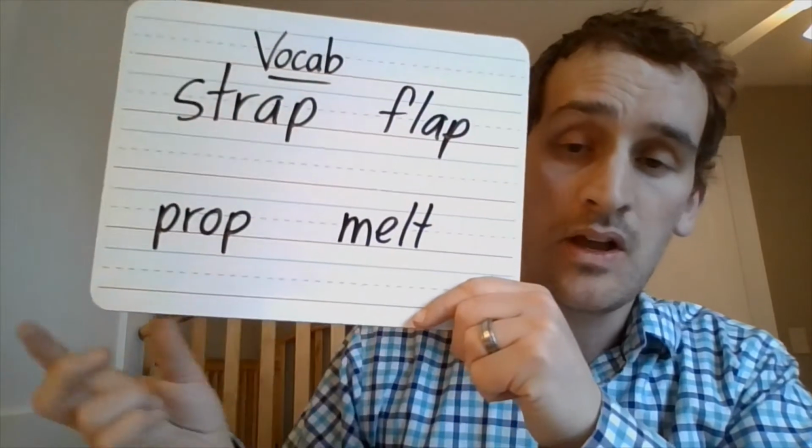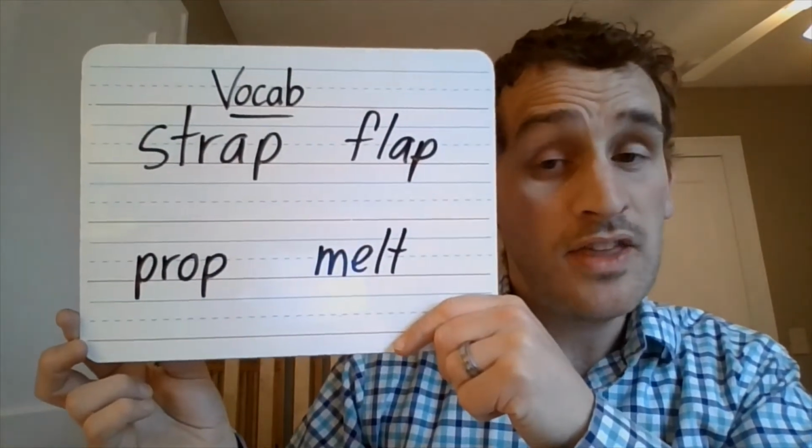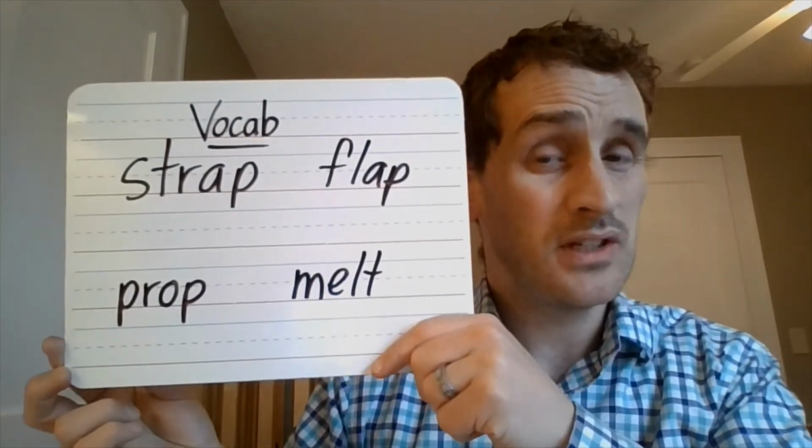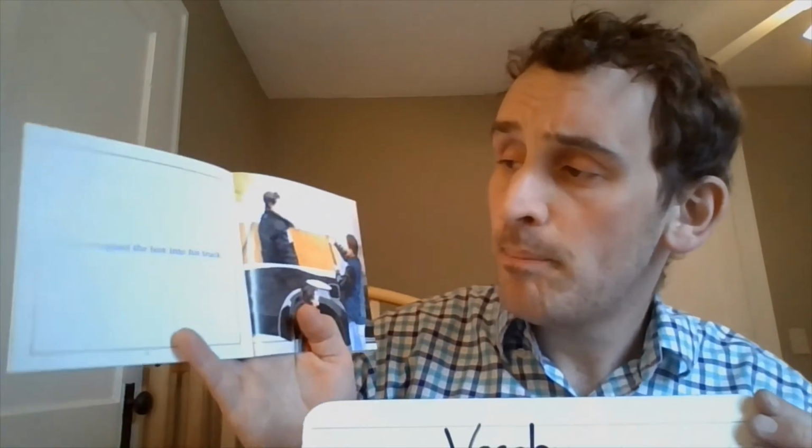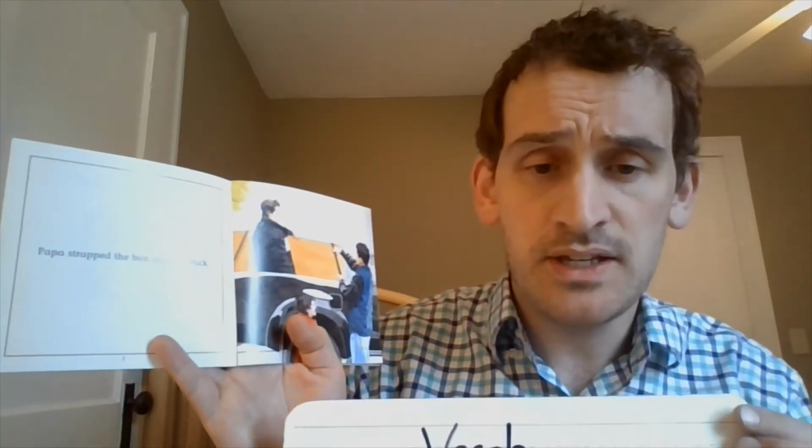Melt. Okay, so these vocab words are really important to look at as you're going through the story, and they're really important to look at with the words that are around them. So I'm going to find the first one first. It says here, Papa strapped the box into his truck.